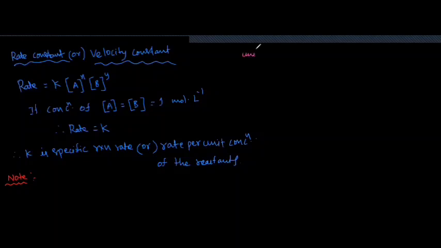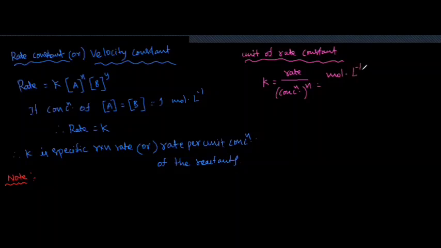Next, units of rate constant. Units of rate constant, k is equal to rate by concentration to the power of n. We know that rate units are moles per liter per time, and concentration units are moles per liter, power of n.